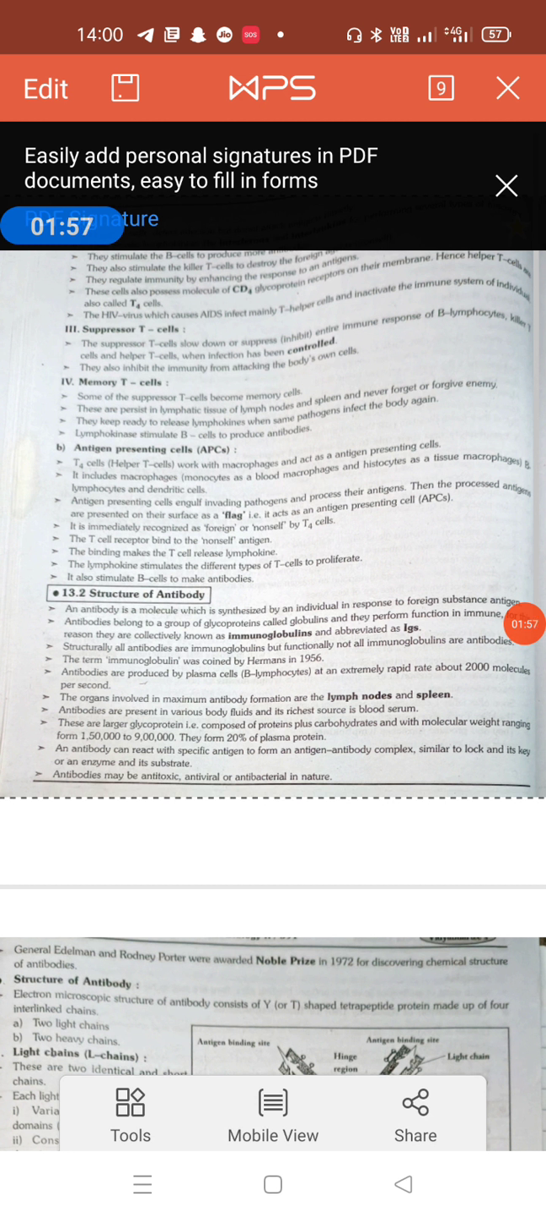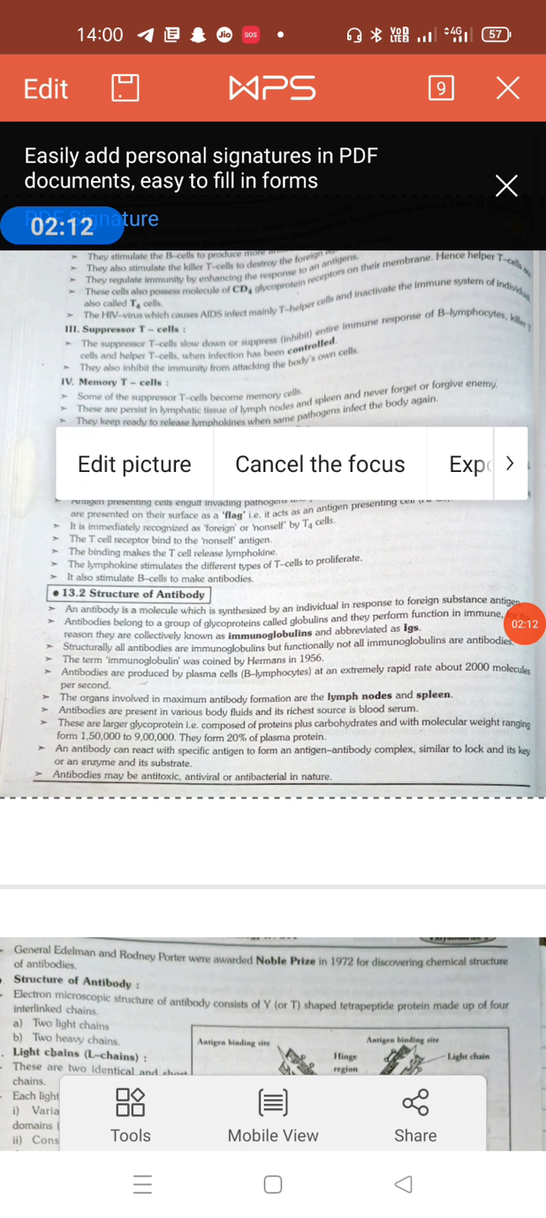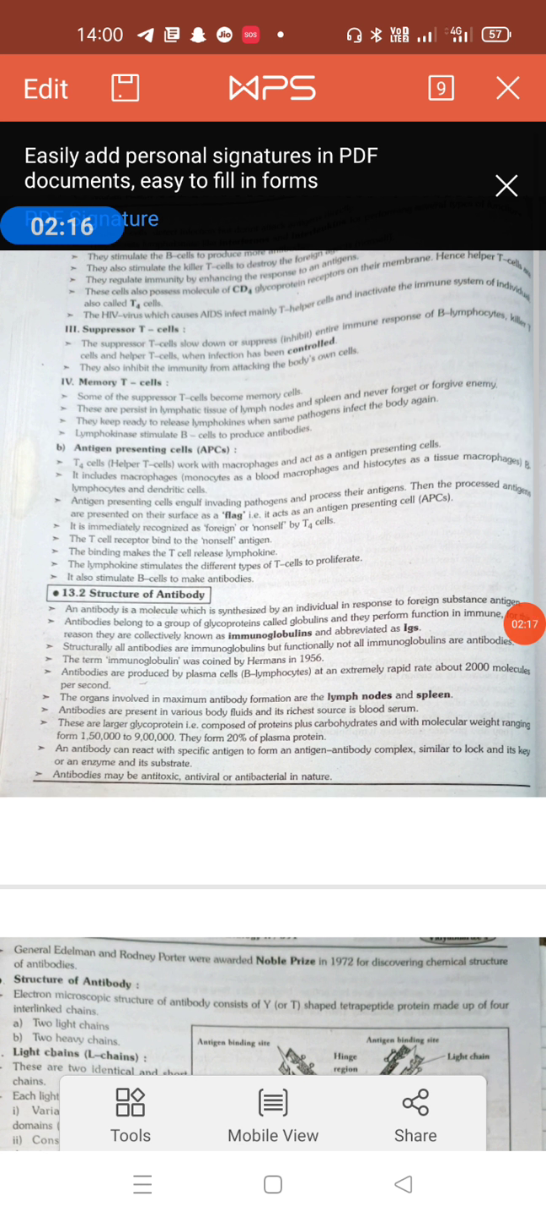So when B lymphocyte comes in contact with antigen, or is exposed to antigen, it produces a clone of plasma cells. What is a clone? The morphologically and genetically identical cell is called a clone cell, and plasma cell produces an antibody. Generally 2000 molecules of antibody are produced by a plasma cell per second. Okay, so the term immunoglobulins was coined by Heremans in 1956.